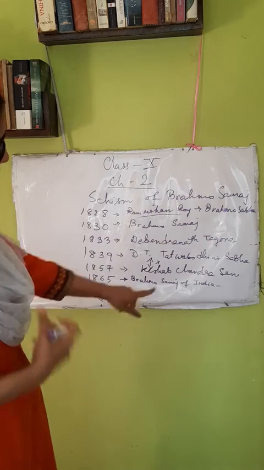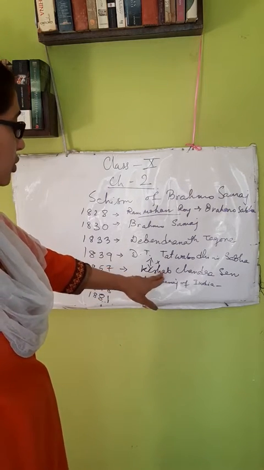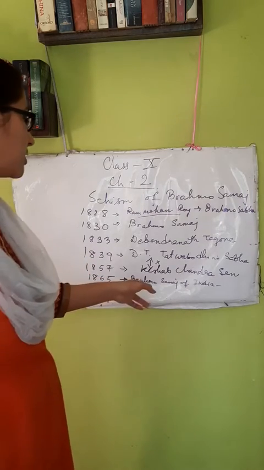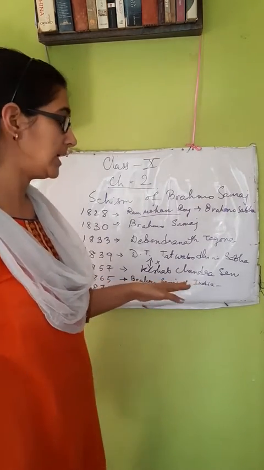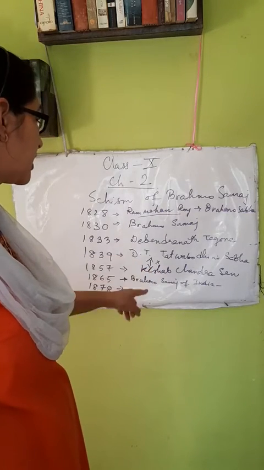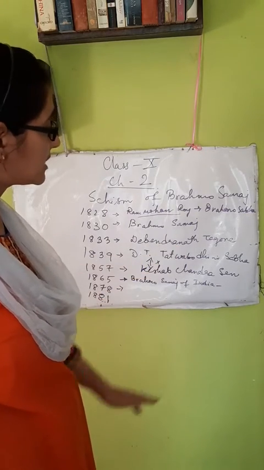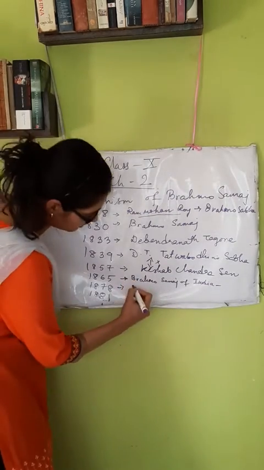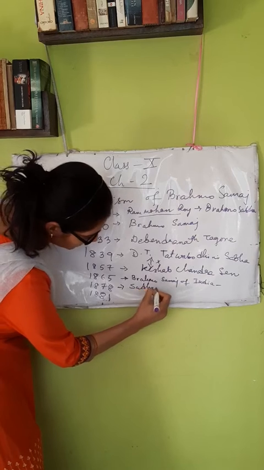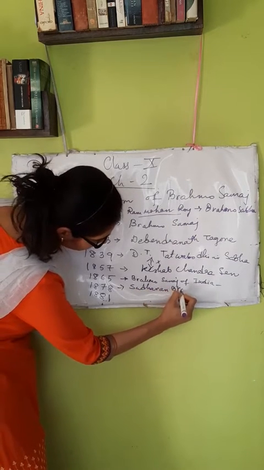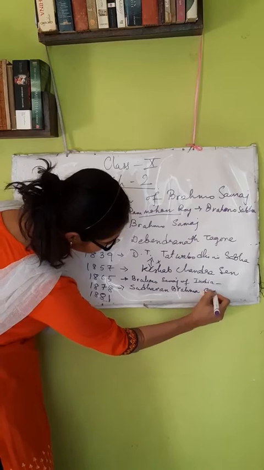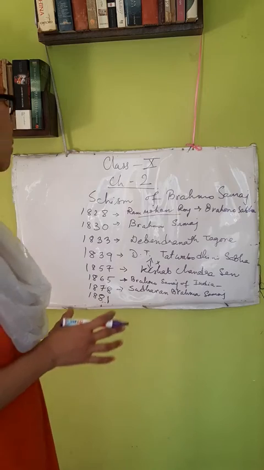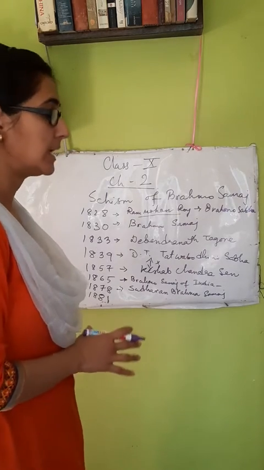So the followers of Keshav Chandra Sen decided to break out of his institution, that is the Brahmo Samaj of India. They wanted to come out of that. So there was a conflict between Keshav Chandra Sen and his followers, who again formed a separate Brahmo Samaj, which came to be known as the Sadharan Brahmo Samaj.